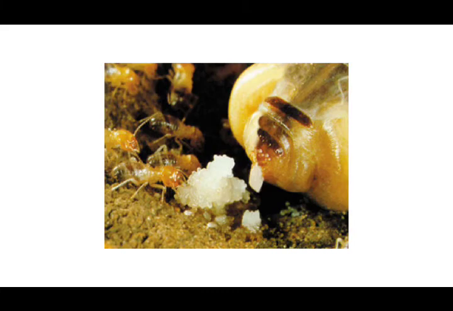Okay, and this is one picture where you can clearly see here. So this is the queen and this is the worker. At one point, the royal queen starts to increase her body weight and gains more and more fat. At one point she can't move, so the workers take all the responsibilities of the queen. Workers carry food and they feed even the queen.